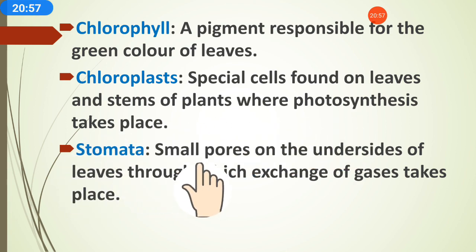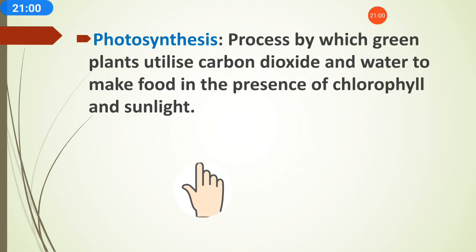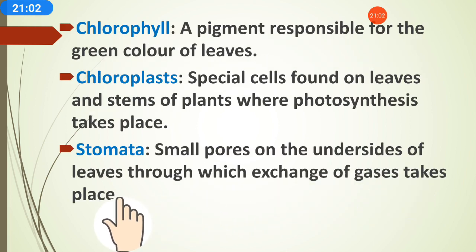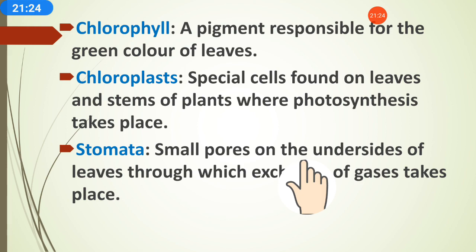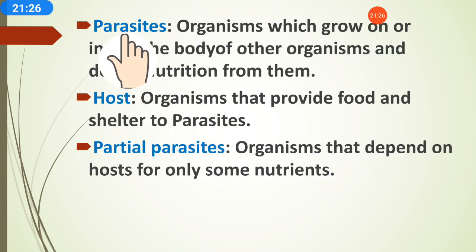Stomata are what? Stomata are small pores on the undersides of leaves. On the leaf surface there are small pores, through which exchange of gases takes place, the taking of oxygen in and oxygen out. This exchange of gases takes place through the stomata, which are small pores present on the surface of leaves.